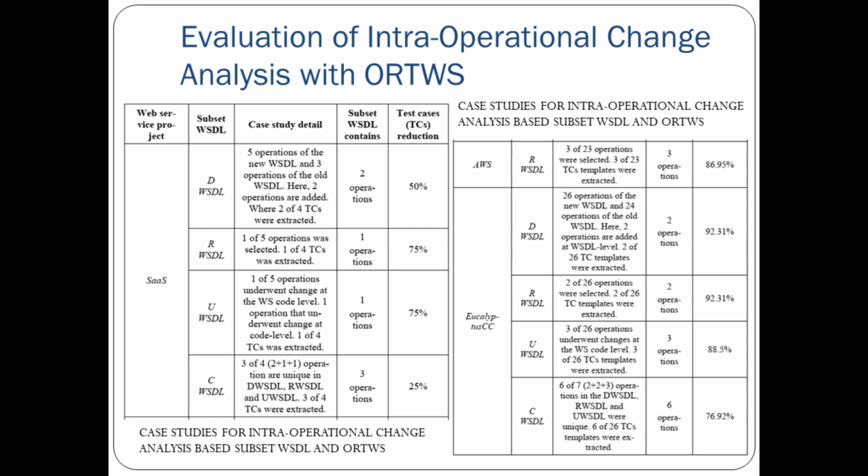Similarly for AWS and Eucalyptus, the WSDL for Eucalyptus has 26 operations and only 2 operations were captured. So 2 test cases out of 26 test case templates were captured, and this gives a significant reduction in the effort of regression testing. Regression testing is basically the most important part of the maintenance phase: if something was changed from version 1 to version 2, then we have to do regression testing. So regression testing is one of the main important parts.